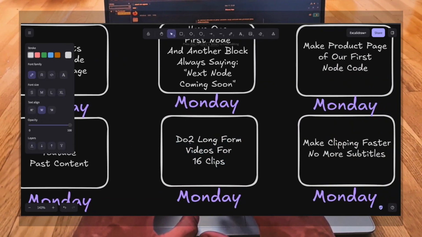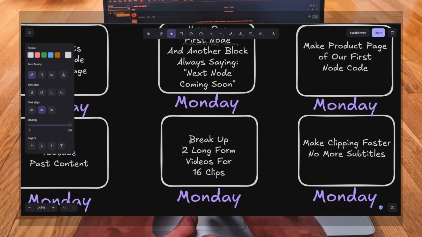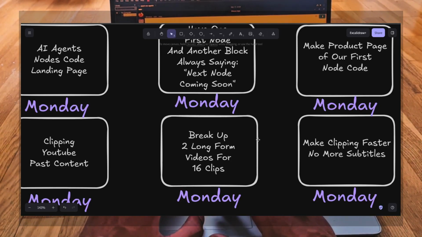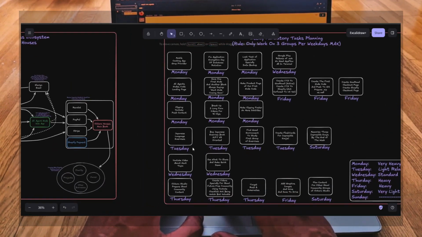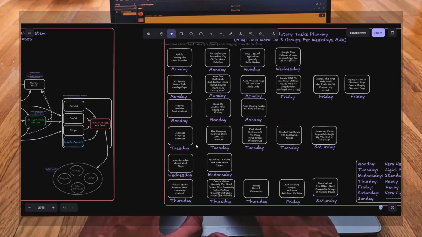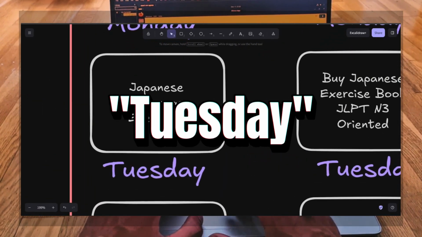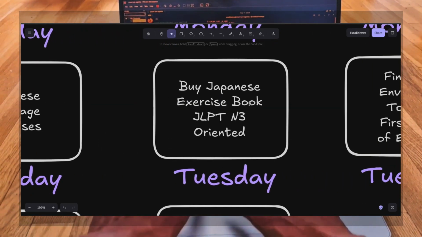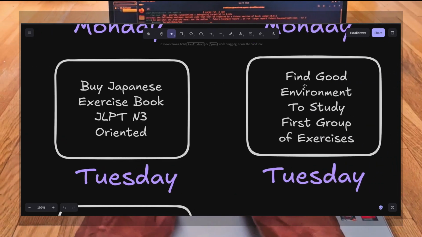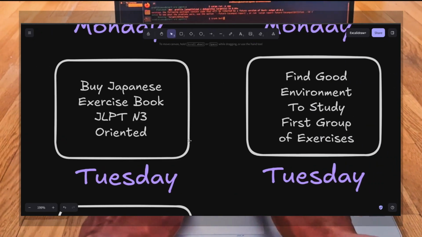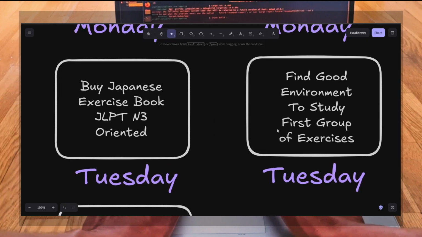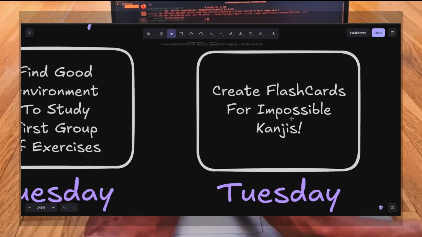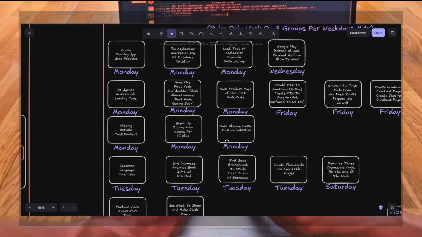The clipping, I plan to break down 2 long form YouTube videos into 16 clips. I'm not going to add subtitles just to make it faster. Tuesday, Japanese language exercises. I'm aiming for JLPT N3, which is a mid-level. I'm going to buy a book and start working on those exercises, find a good environment to learn, create some flashcards for the impossible kanjis.